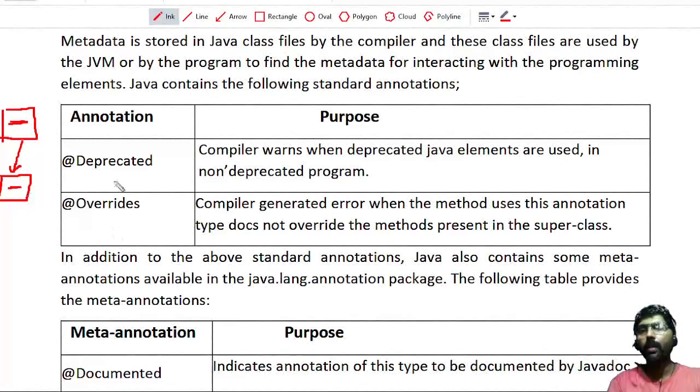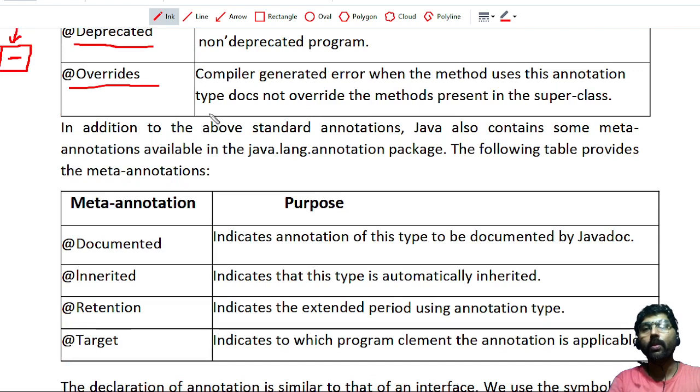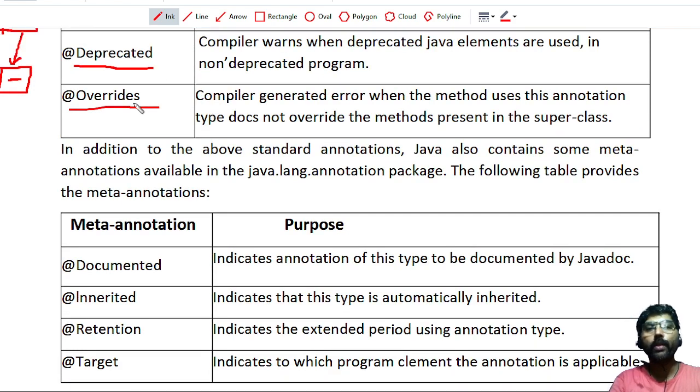If you put this override annotation above this method definition in the derived class, whenever you compile this derived class, it gives you a warning and tells you that this method should be overridden here. That is the indication given by this annotation called @Override. The two, deprecated and override, are called standard annotations.